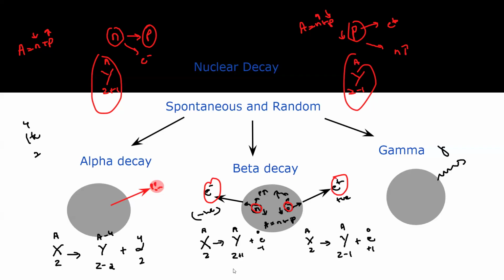We can also explain this in terms of the atomic level. Let's take the example of a negative beta decay. If I write the complete equation, in a negative beta decay a neutron breaks down. This is the overall general equation.